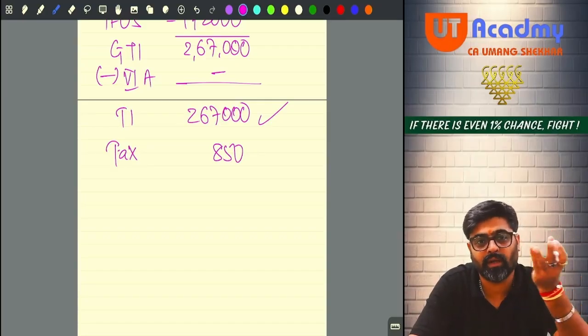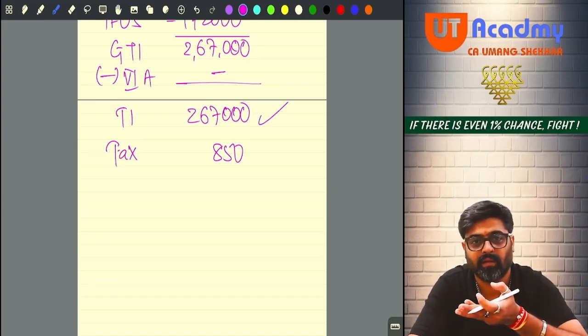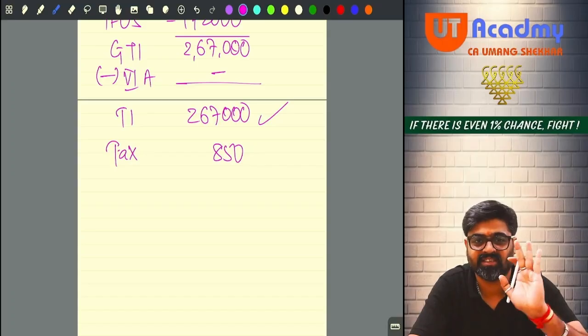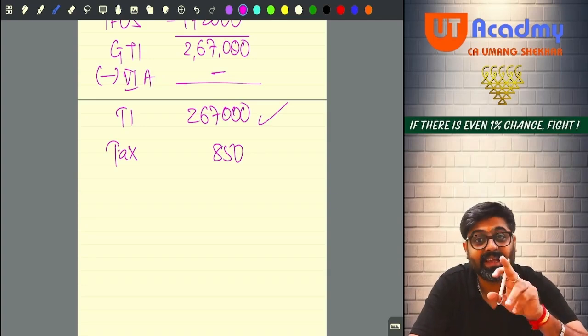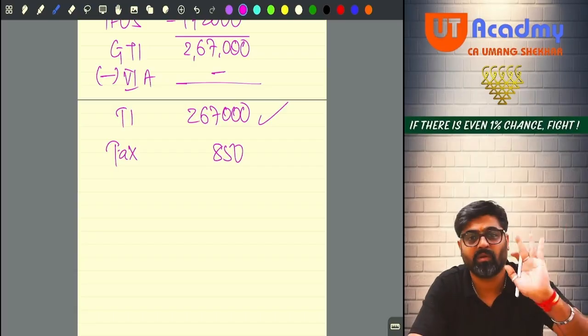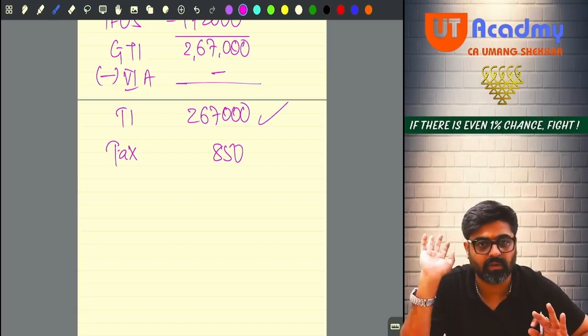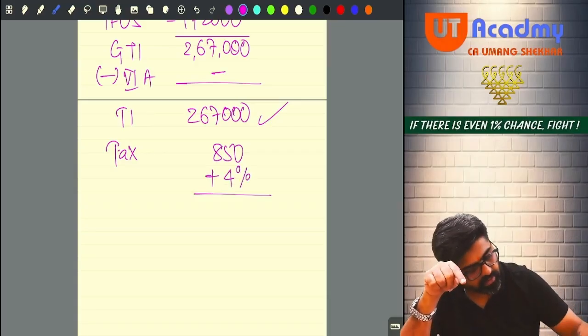You have only determined the residential status as non-resident, and you are taking the rebate. So bad. Will you take rebate? Even if the total income is not more than 5 lakhs, you are still not going to get any rebate because you are a non-resident. Yes or no? Now, on this, you will have to apply 4% cess. 850 into 4% is 34.